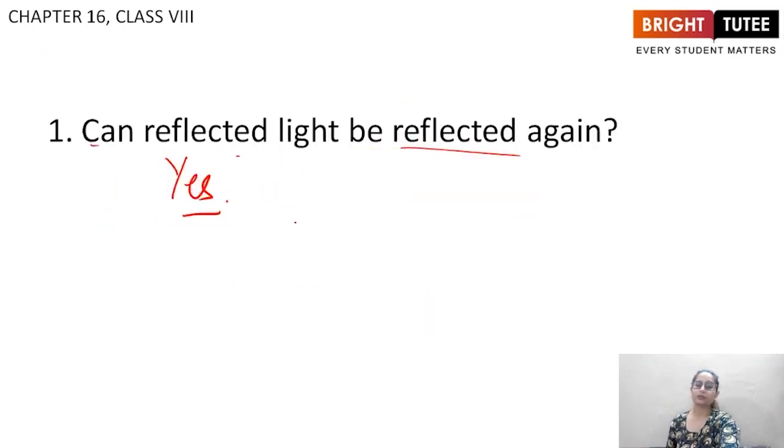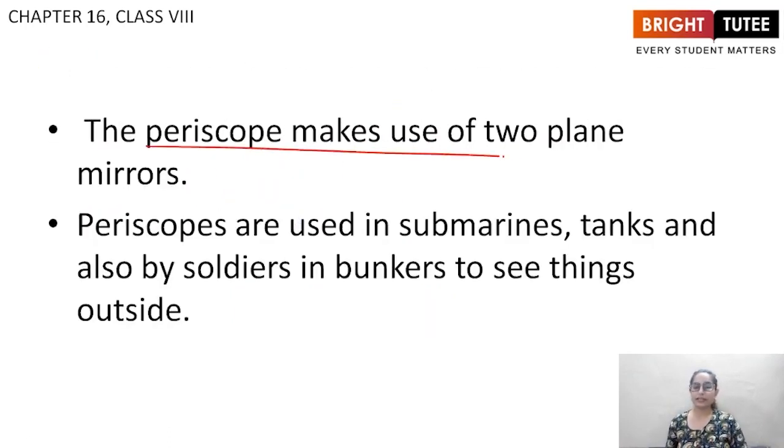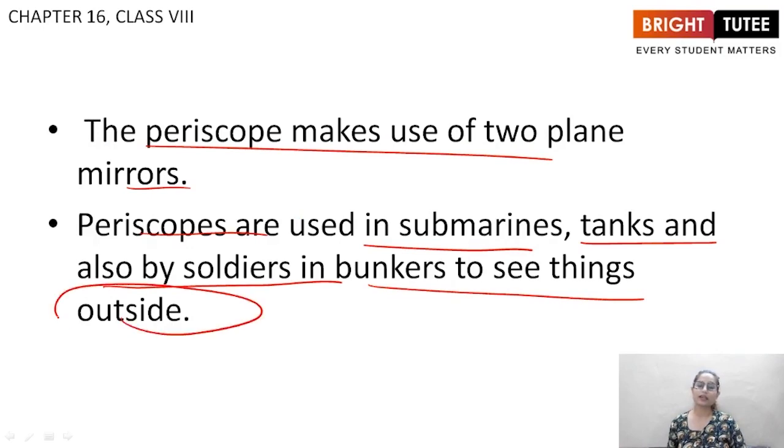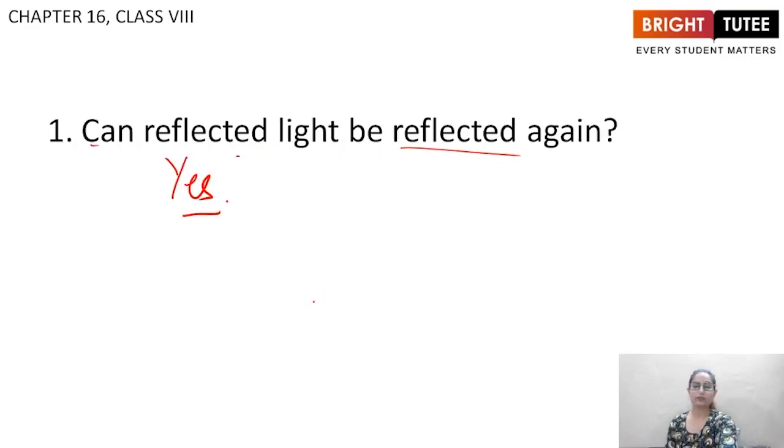And where is it used? The periscope makes use of two plane mirrors. Periscopes are used in submarines, tanks and also by soldiers in bunkers to see things outside. So this is the application and these were the important questions from the fourth topic.